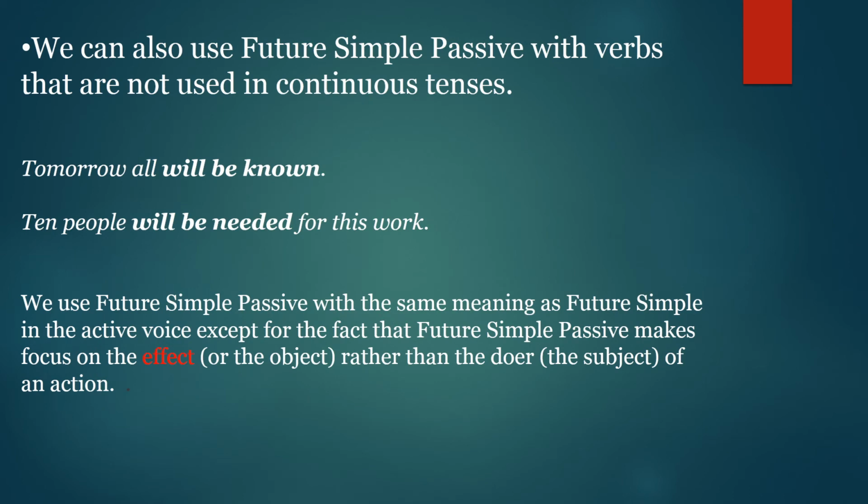We can also use Future Simple Passive with verbs that are not used in continuous tenses. For example, tomorrow all will be known. Ten people will be needed for this work. We use Future Simple Passive with the same meaning as Future Simple in the active voice, except for the fact that Future Simple Passive makes focus on the effect or the object rather than the doer, the subject of an action.